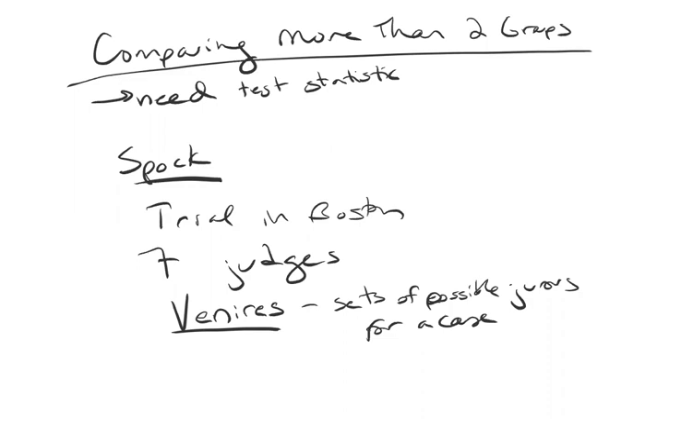Now let's think about why that might matter in this case. Why would it matter in this case? Why would we be particularly concerned about the fact that there might be something funny going on with Spock's judge, such that there are fewer women available to be in his juries?